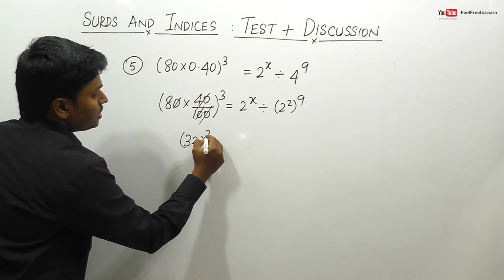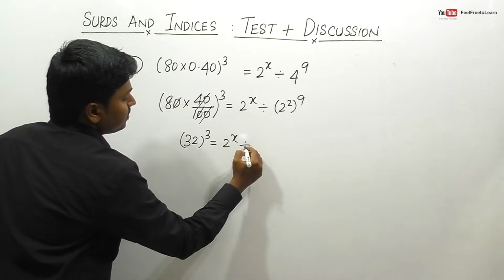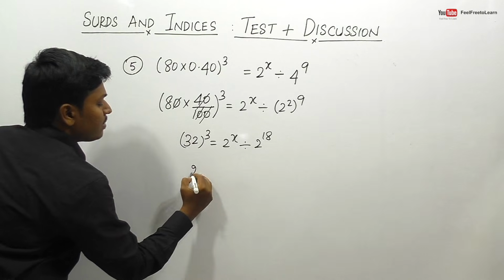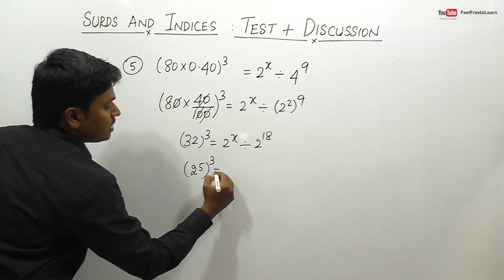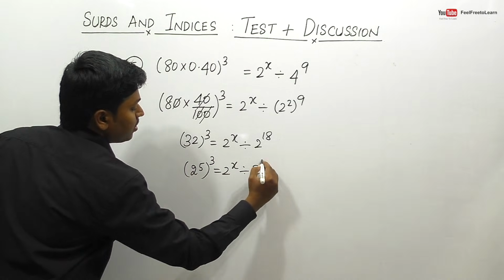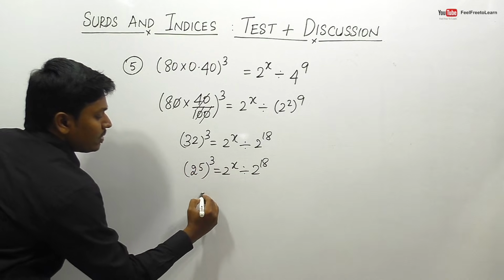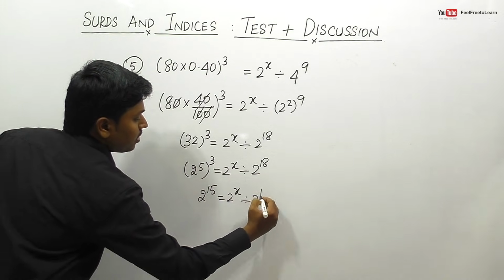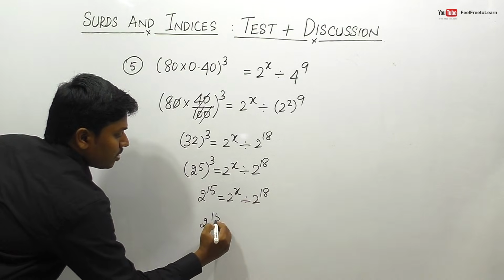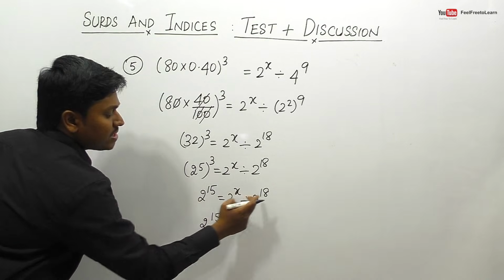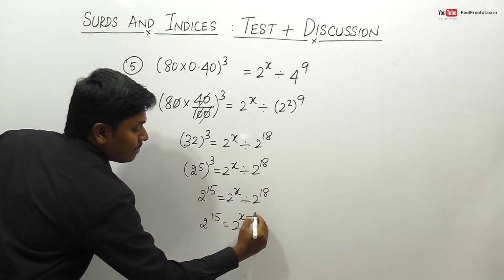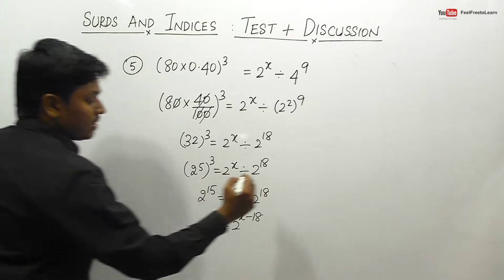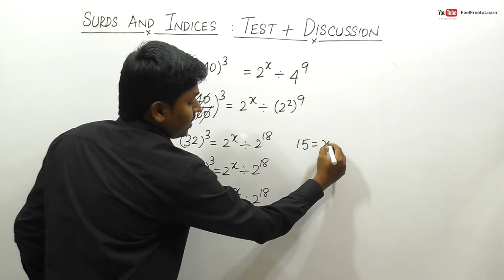So 32 power 3 is equal to 2 power x divided by 2 power 18, since 9 into 2 will be 18. So friends, this can be done as 2 power 5 power 3 is equal to 2 power x divided by 2 power 18. So 5 into 3 will be 15. So 2 power 15 is equal to 2 power x divided by 2 power 18. So this can be done using a power m divided by a power n will be a power m minus n, that is x minus 18. So finally this can be written as 15 is equal to x minus 18.